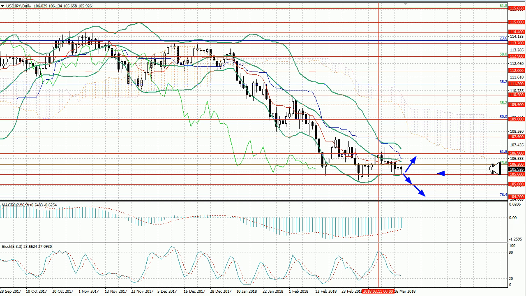Technical indicators do not provide a clear signal. Stochastic is directed downwards, but has approached the oversold area. MACD histogram is in the negative zone, with its volume stable. Fundamental events of the week include the publication of data on manufacturing PMI of Japan. Generally, the resumption of growth is more probable, but one cannot exclude the continuation of decline in case of breakdown of the 105.60 mark.